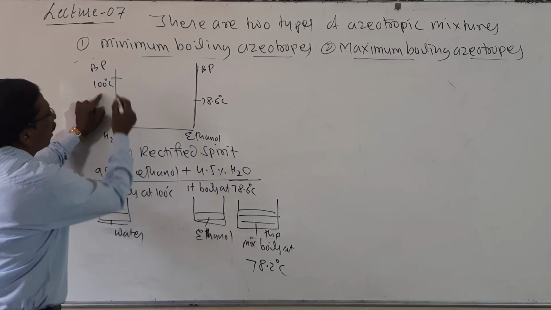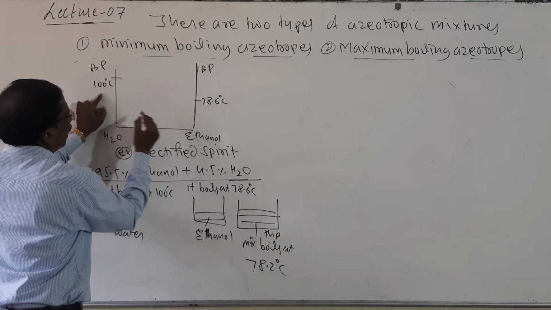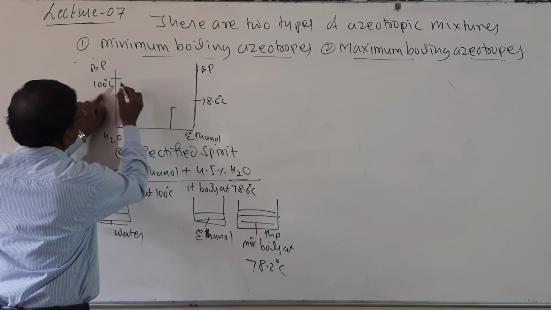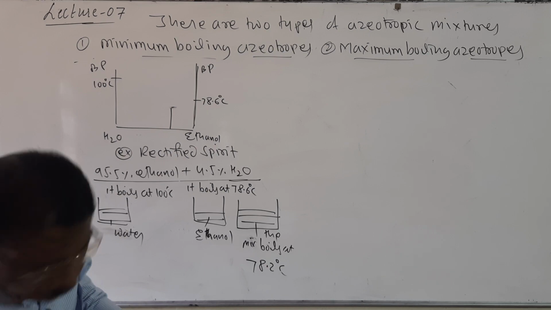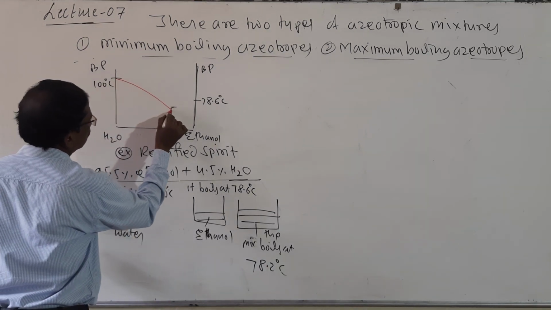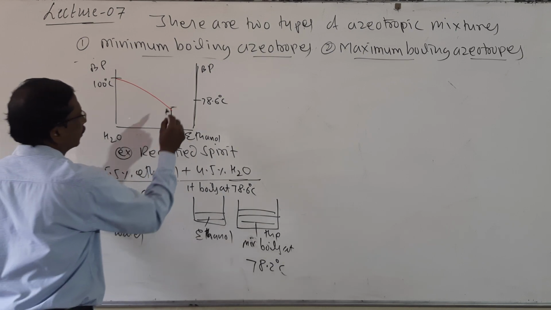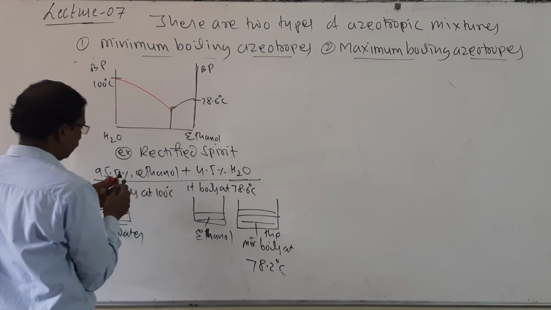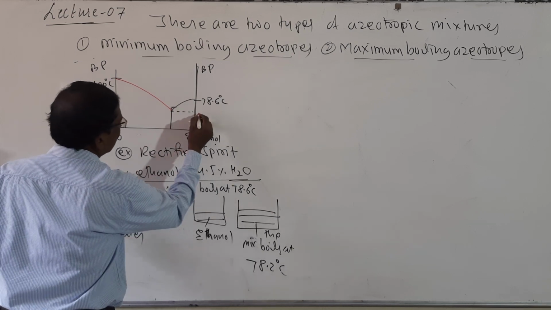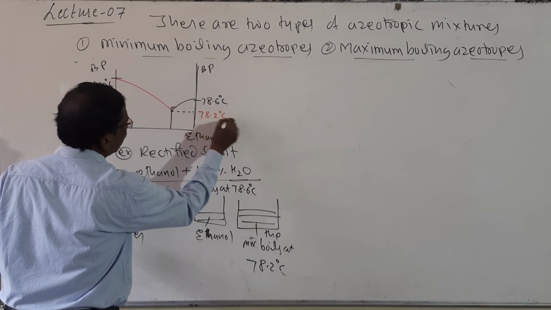So when both the components are mixed, look here, it boils at 78.2 degree centigrade.